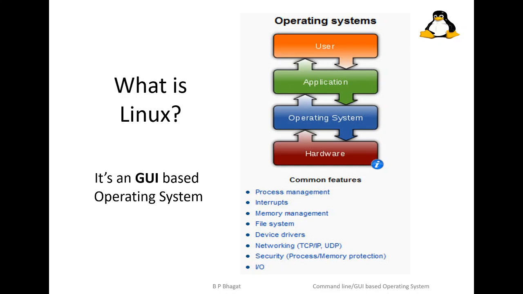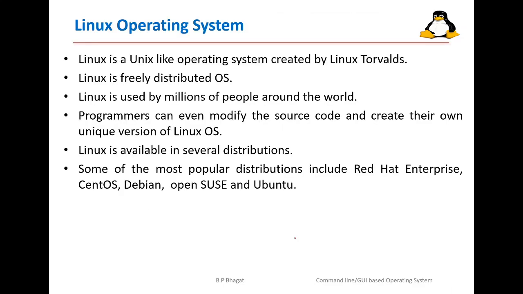It is nothing but a GUI based operating system which is used to perform all the operations that other operating systems perform, like managing the processes, handling the interrupts, managing the memory, working on the file system, then supporting the device drivers, networking, providing the security and IO devices. Now, Linux is an operating system which is just like the Unix operating system.